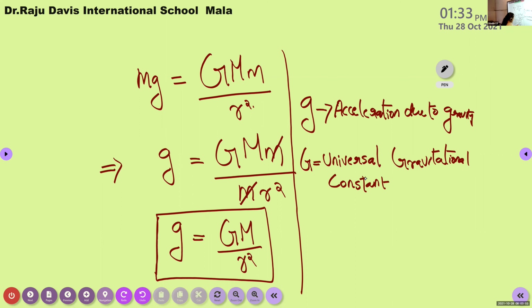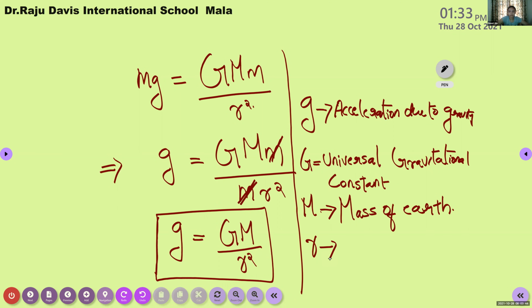Then capital M. No idea about capital M. Mass, Isha, of the object? Is it mass of the object? Mass of the earth. Mass of the earth. Very good. Capital M is not mass of the object. It is the mass of the earth. Here mass of the object is cancelled in the above step. So capital M represents mass of earth. Okay, mass of earth. And what does this R represent?